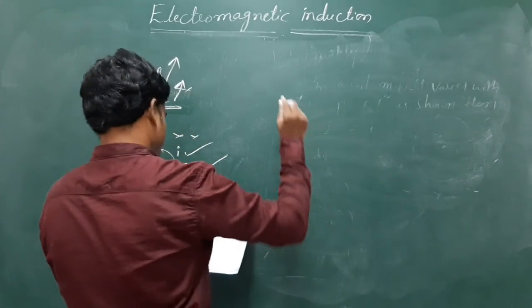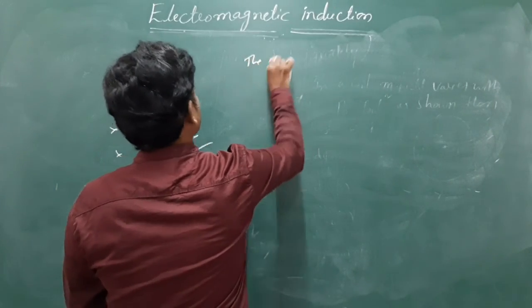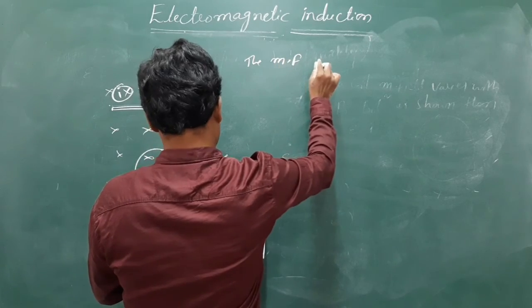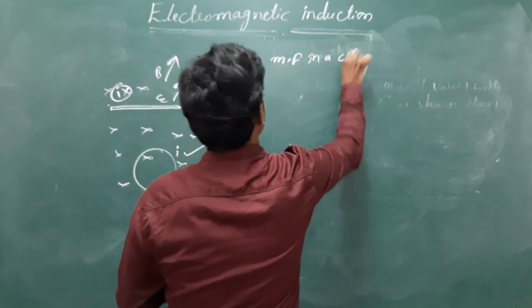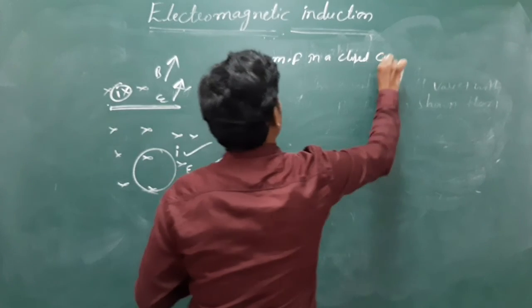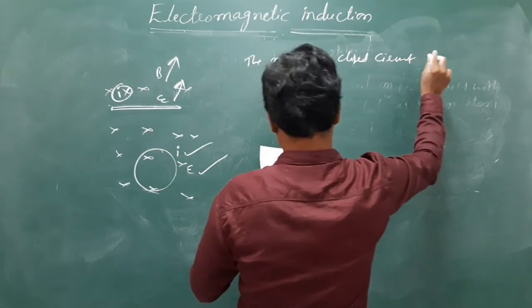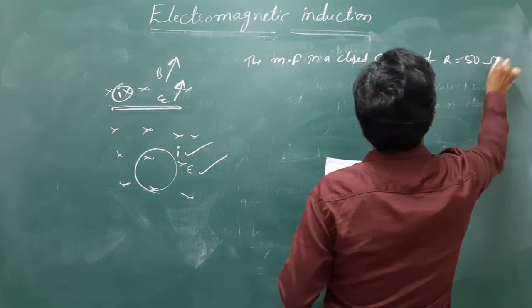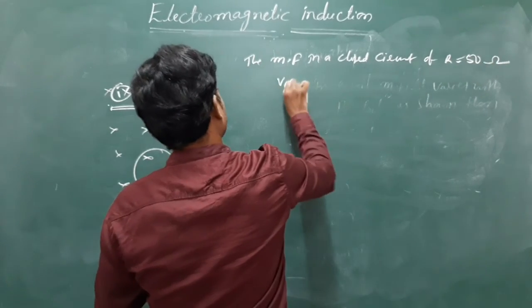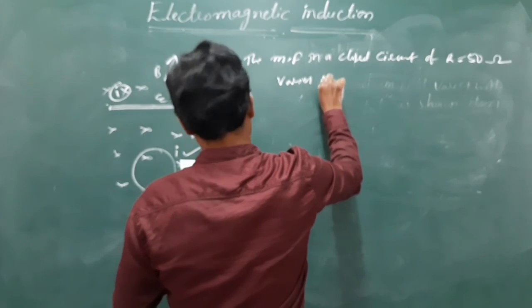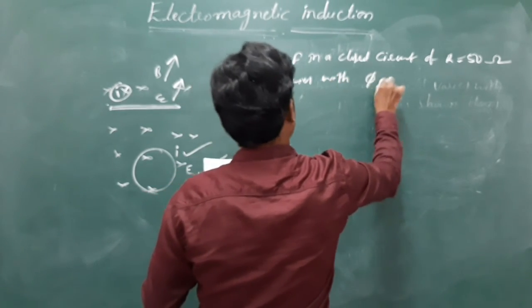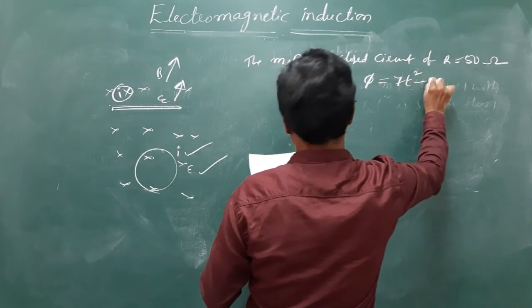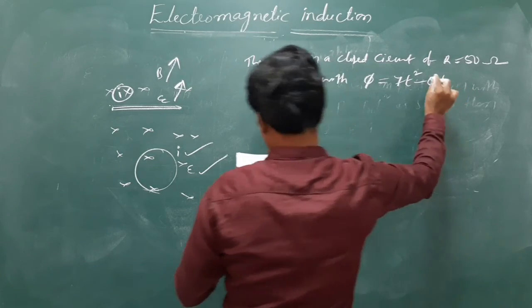Write down one more last question. The magnetic flux in a closed circuit of resistance 50 ohm varies with time as phi equals something t squared minus 40.